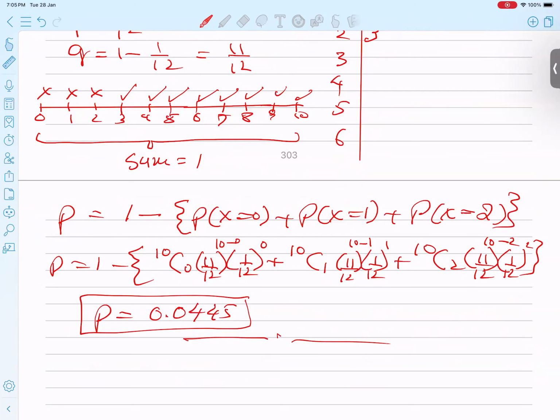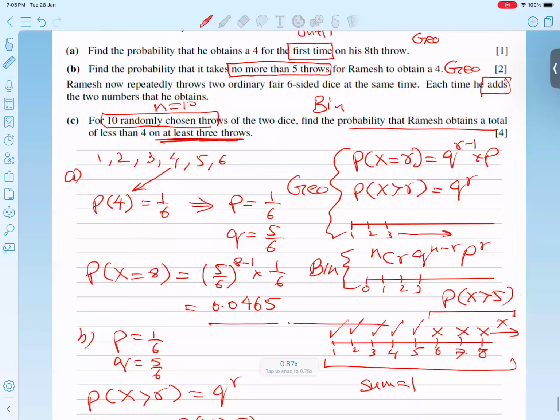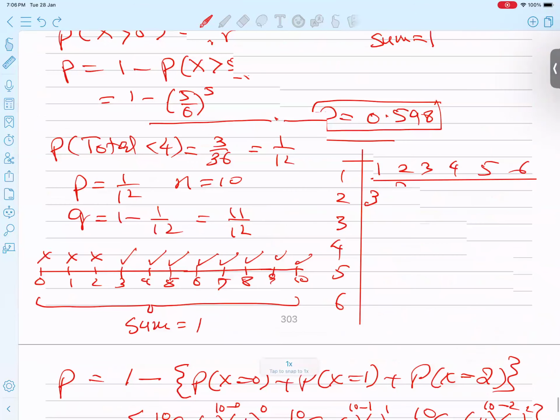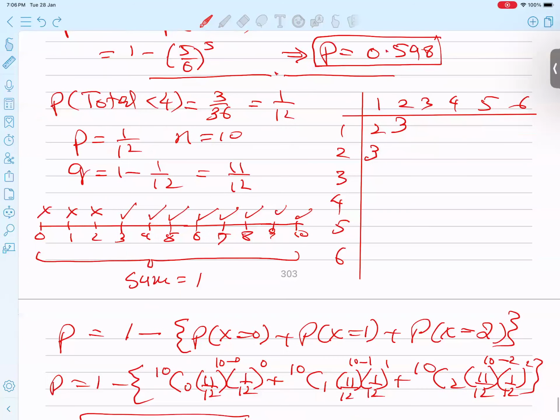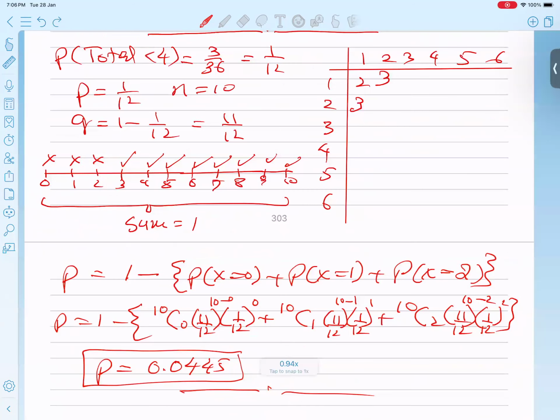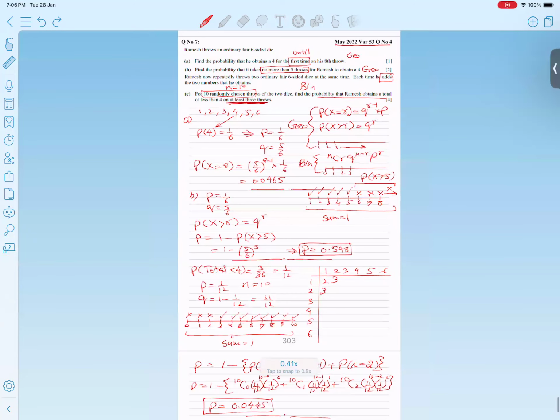Let me give a last point once again. He said there are n = 10 throws. Out of 10, at least 3 must give us a total of less than 4. So I think it is clear: the probability of less than 4 is P here, Q is here, n is 10, and r is at least 3, which means all these options. But I can't do so many options, so what choice do I have? 1 minus the ones I don't need will give our answer. Alhamdulillah, the question is completely over.